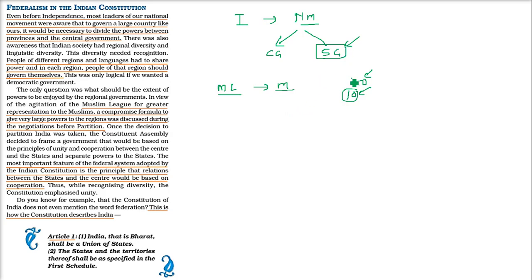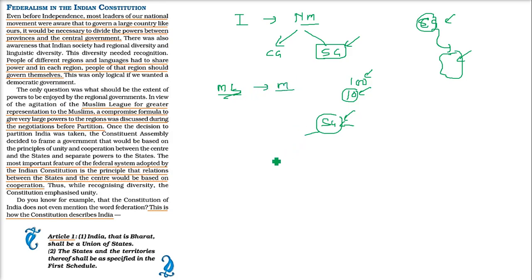That is, the state government should be given enough power, because if you have some majority here, then they need to have certain powers. Otherwise, what will happen? If your central government comes, and it has some majority, and there is a state which is a minority, the central government will not deal with the minority in that way, because we know by our social past that these things don't happen in India in social infrastructure. So the Muslim League wanted this, but it did not happen, but the idea was there.